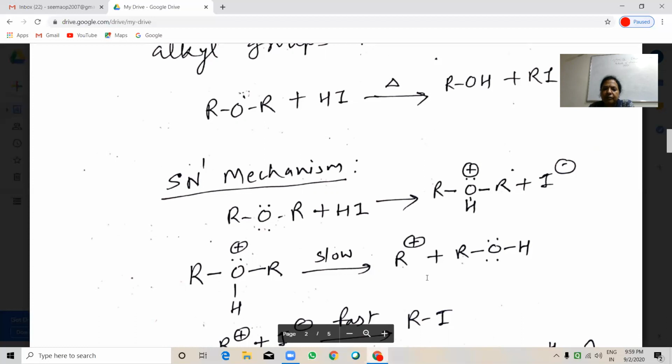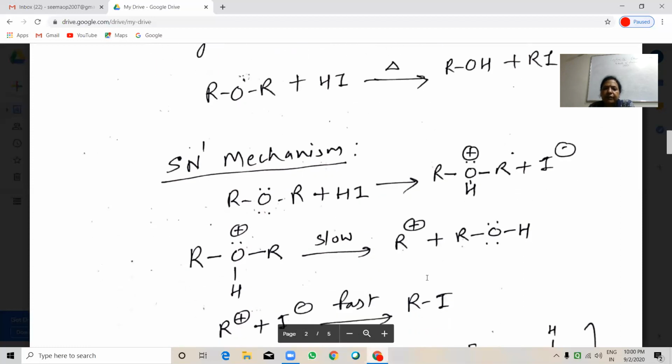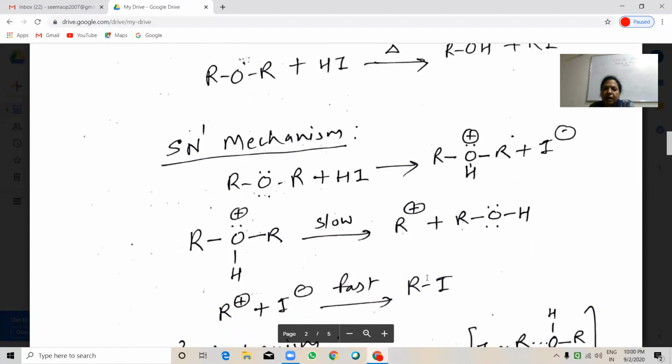when reacted with HI, it will form first oxonium ion and iodide anion. This oxonium ion, in slow reaction, will form carbonium ion plus alcohol.